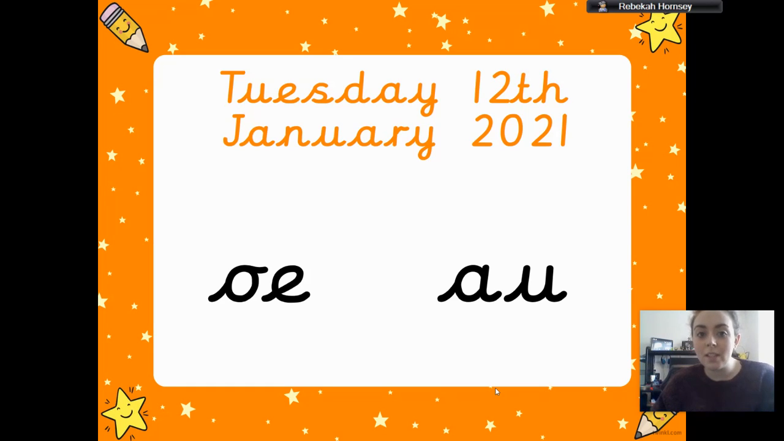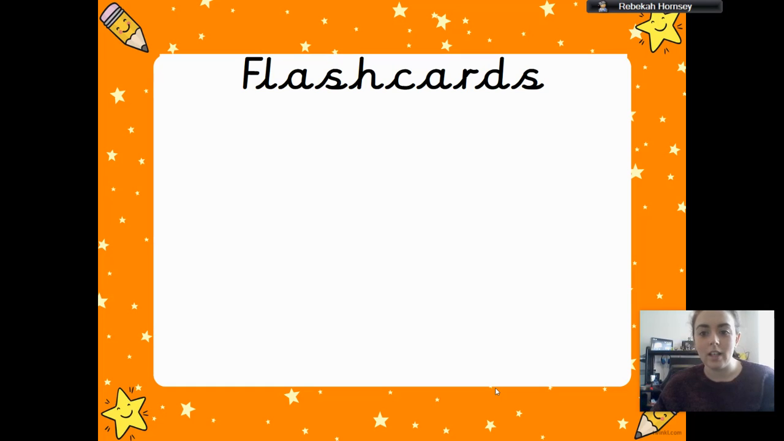We've got a couple more sounds we need to learn just before we start our split digraphs. So here are today's sounds, which are O and O. We've learned a few O sounds already, and this is a new one. So let's have a look at what we've got in store today. Here are some flashcards. Shout them out when you know what the sounds are.